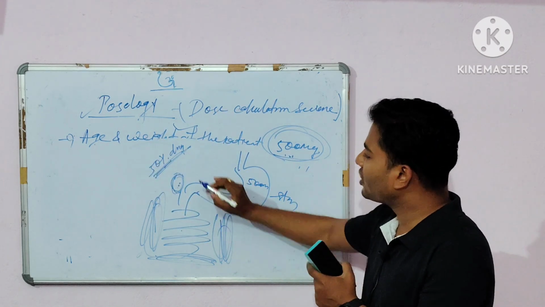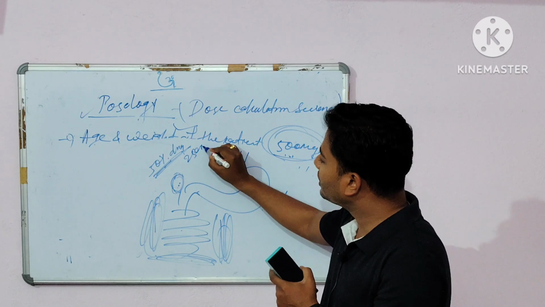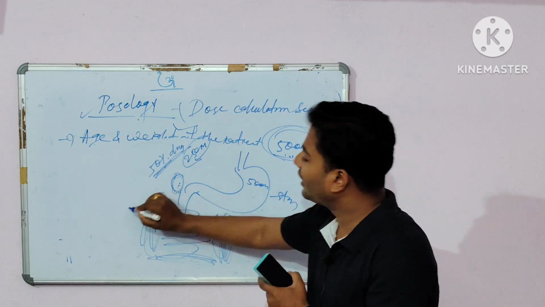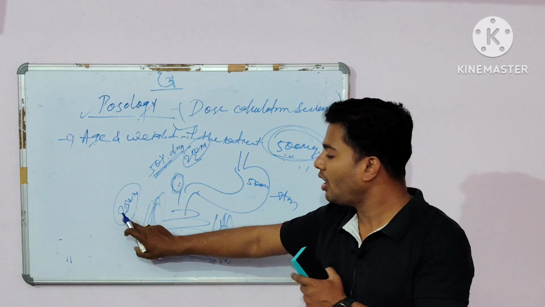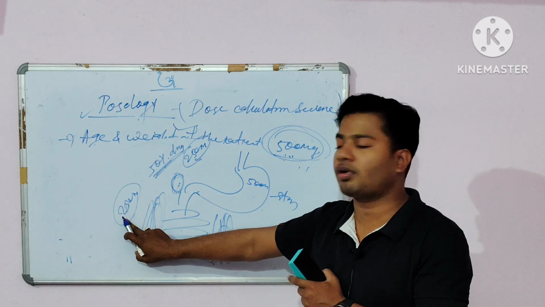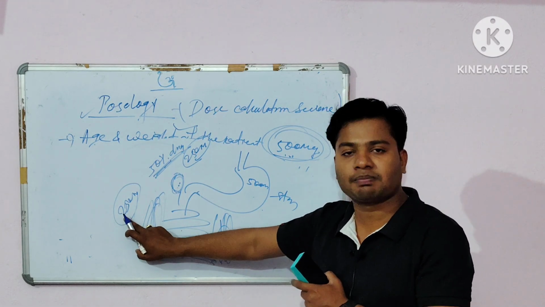So simply, 250 mg of drug gets metabolized and the remaining 250 mg enters the systemic circulation to show the pharmacological response.